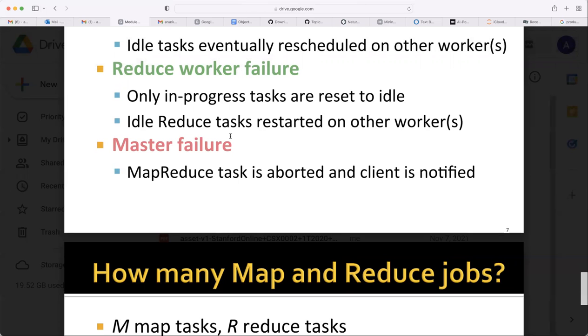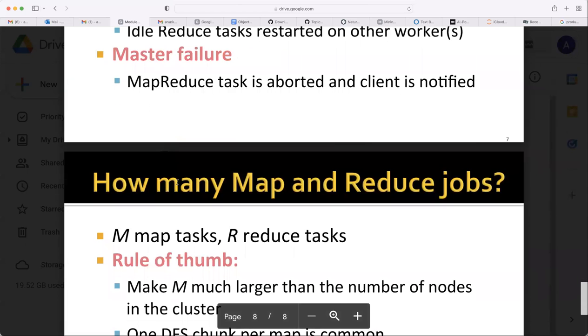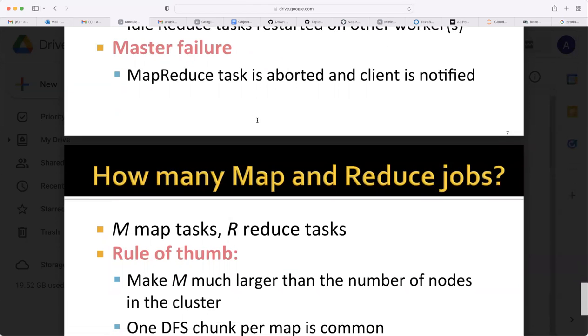First, it will change to idle. Whenever a worker is available, it will assign the task to another available worker. Idle reduce tasks are restarted on other workers. If the master itself fails, the MapReduce task is aborted and the client is notified.